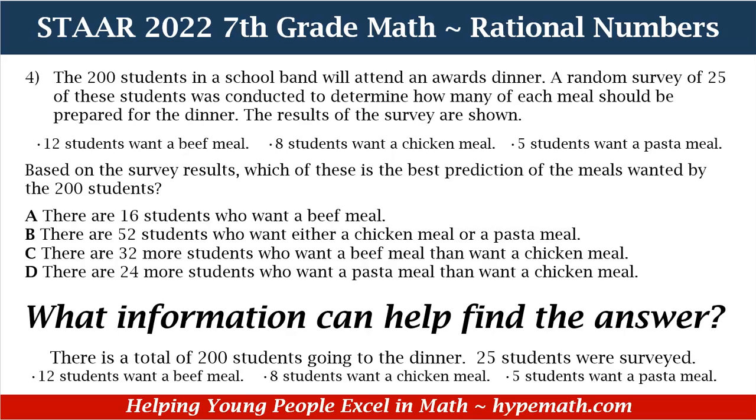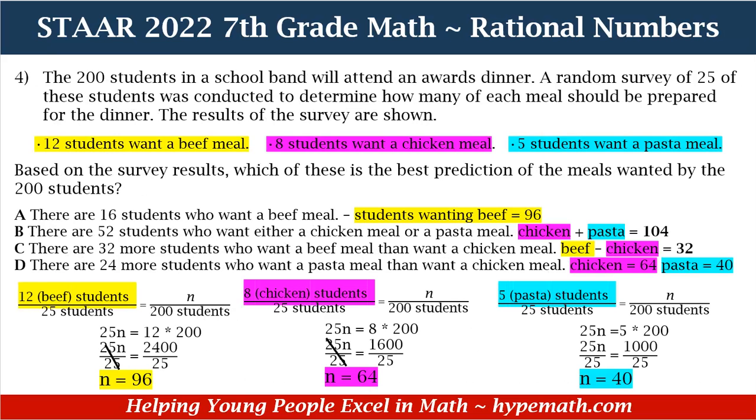So how do we solve this problem? Okay, in order for us to solve the problem, what we need to do is discover the ratio for our students and also the meals that they said they would request, okay? Now, here we have, and look at, now I'm focusing on the bottom. For the 12 students that said that they wanted beef, over 25 students is equal to, we have to discover what that N is, because instead of the 25 students, we have 200.